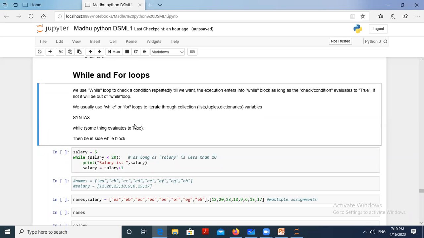Now let us see the syntax of the while loop. While, followed by something that evaluates true, followed by a colon. As I already told, every control statement ends with a colon, then the syntax is correct, otherwise it will be wrong in Python. Then the statement to be executed under the while loop goes on the next line, followed by 4 spaces or a tab, then the statement inside the while block. Then that statement will be executed.